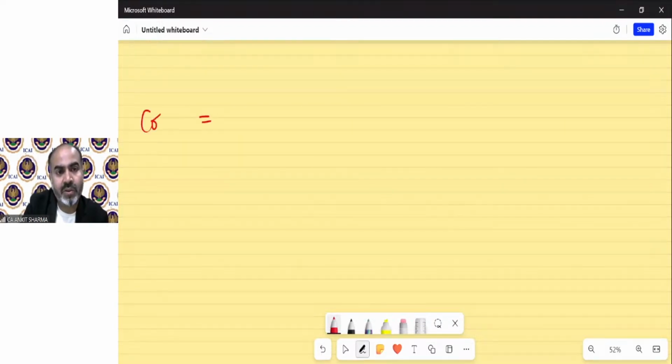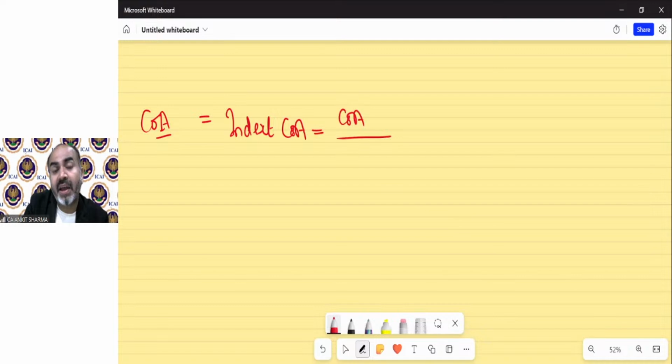Whenever we say cost of acquisition, we need to convert it into index cost of acquisition. The formula is cost of acquisition divided by the index for the year of asset purchase, which will be given in the question, do not worry, multiplied by the current year index, 348. You should remember this only.